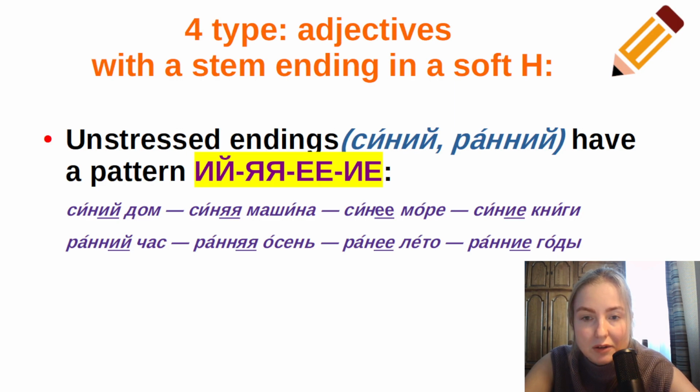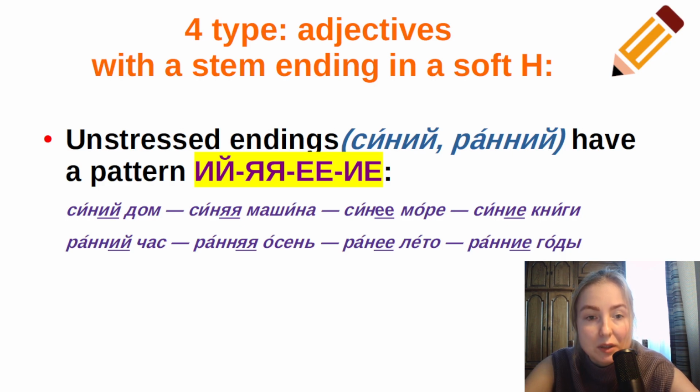So everywhere we have soft types of endings, like синий дом, blue house, синяя машина, blue car, синее море, blue sea, синие книги, blue books.